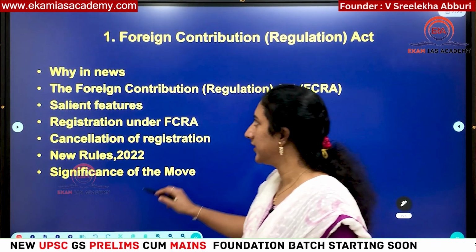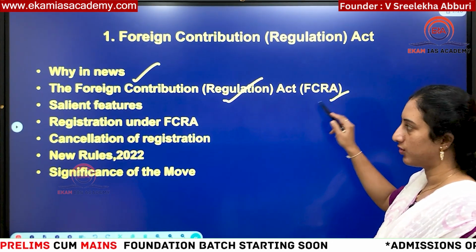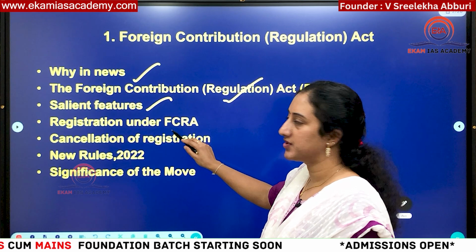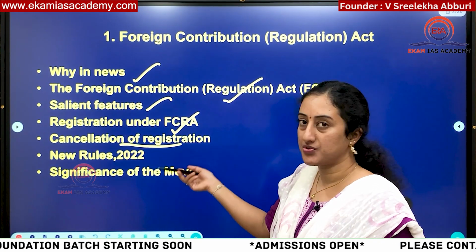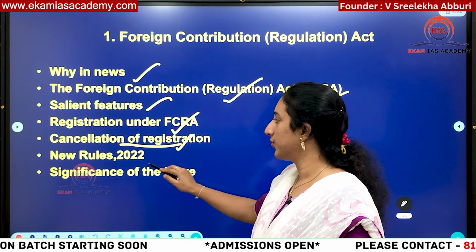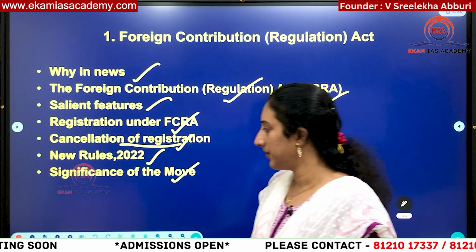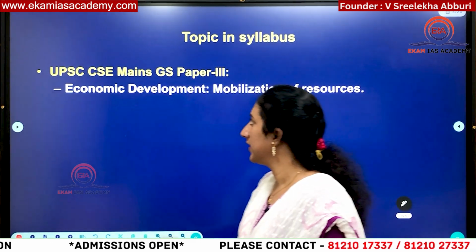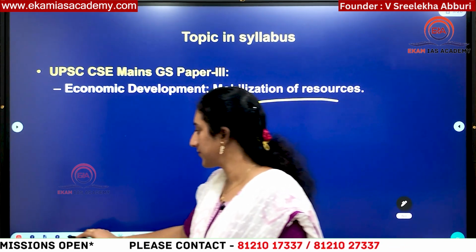So we are discussing here why it is in news. The Foreign Contribution Regulation Act: when it was brought, what are its features, how registration can be done under FCRA, on what grounds cancellation can be done, what are the new rules that were brought in 2022, and what is the significance of these recent amendments. All these things we are going to discuss. This is part of GS Paper 3, Economic Development and Mobilization of Resources.